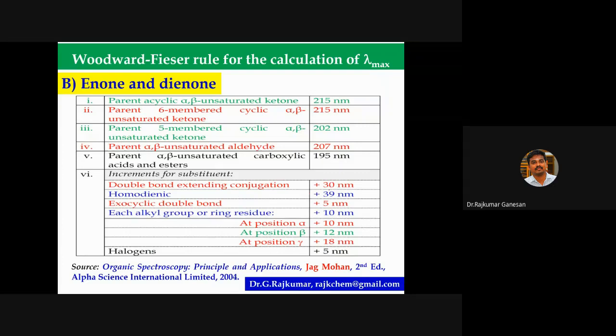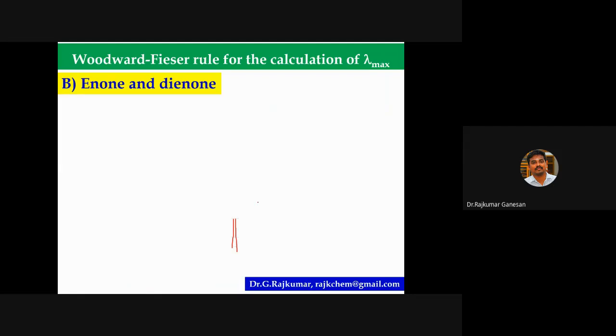Double bond extending conjugation 39, homodienic, exocyclic double bond 5. Here, if there is a substituent at the alpha position, you have to give 10. In the case of dienes, we have given only 5 increment for all the substituents. In the case of ketones, enone and dienone, if it is alpha position, you have to give 10 nanometer. If it is beta position, 12 nanometer. If it is gamma position, 80 nanometer. And this will be useful for appearing for CSIR and GATE examination. As of now, you should remember this value only.